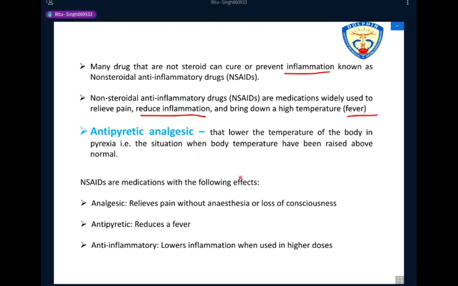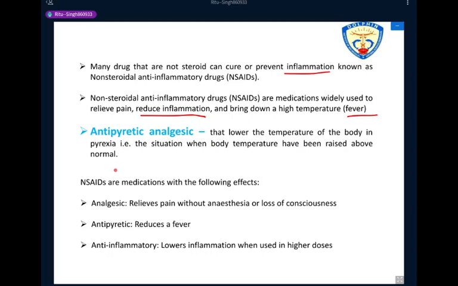Antipyretic analgesic means lowering the temperature of the body in pyrexia. Pyrexia is a condition in which body temperature has been raised above normal. So these drugs are used as antipyretic analgesic agents.